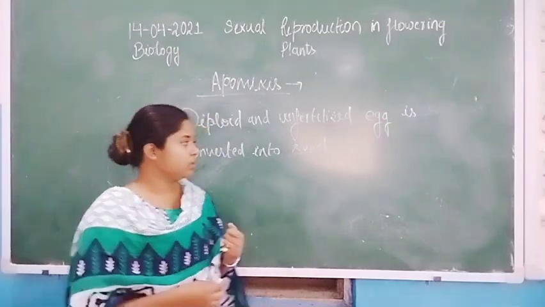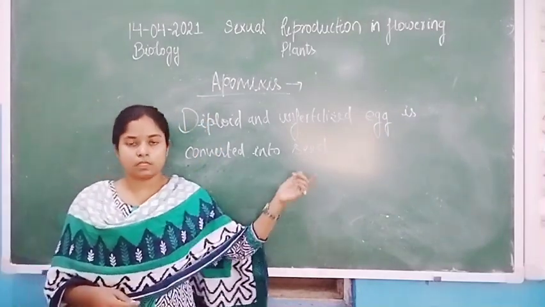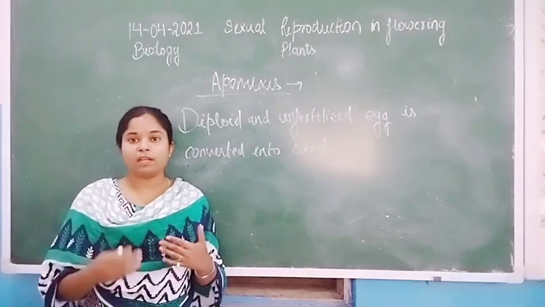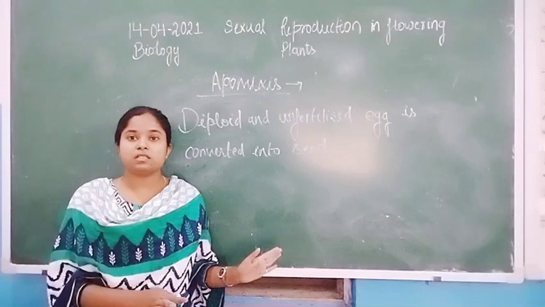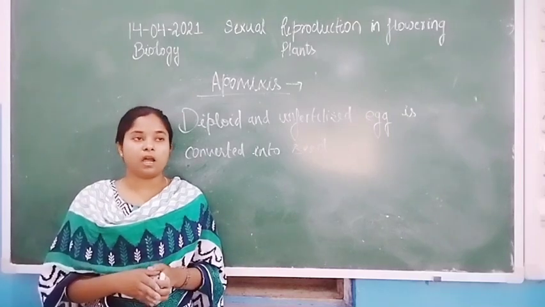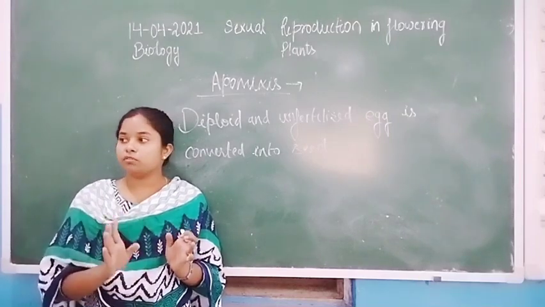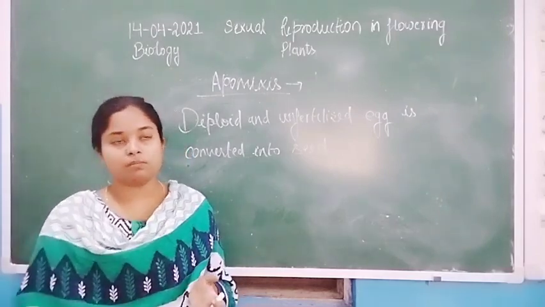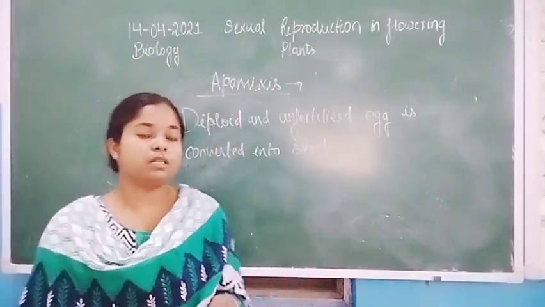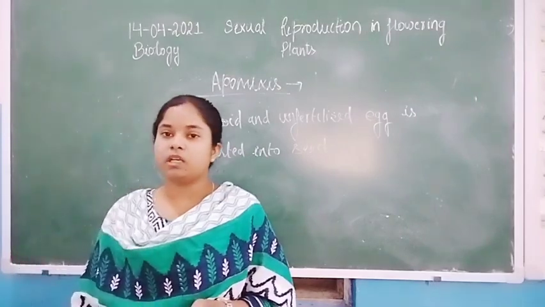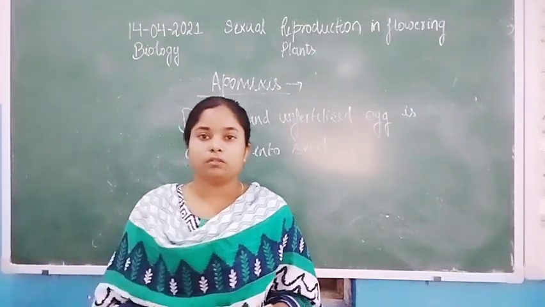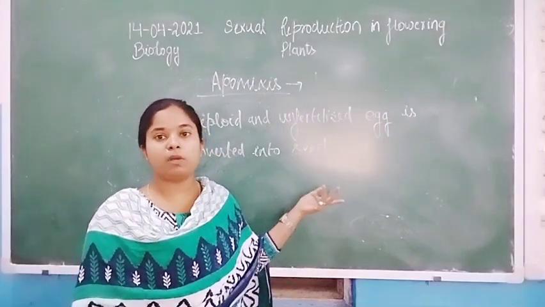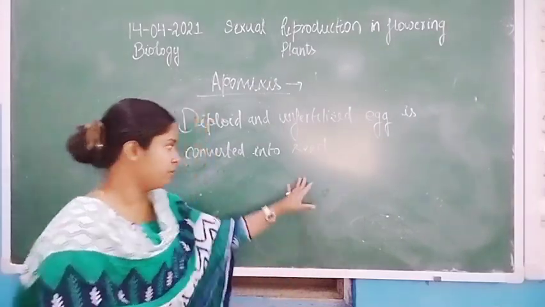If the farmers form that kind of seed, the apomictic seed, these seeds are more beneficial than hybridized seeds, because hybrid seeds become segregated in the F2 generation, but there is no possibility of segregation in this type of seed. So the seed is more beneficial for the farmers.